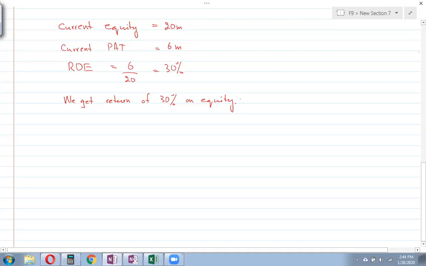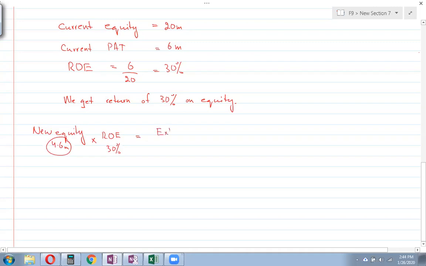So now what we'll do is, using our new equity, which is 4.6 million, we will multiply that with return on equity, this 30%, and this will give us our additional profit after tax,